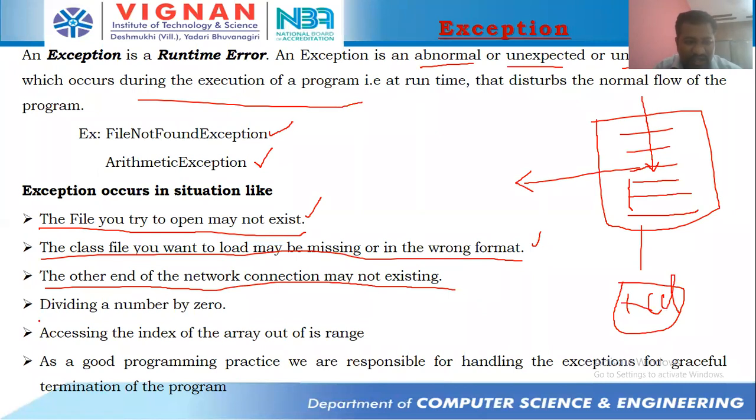Next, when you perform division, dividing a number by 0, in that case also you will get an exception. Accessing an index of an array out of its range is the best example, students.